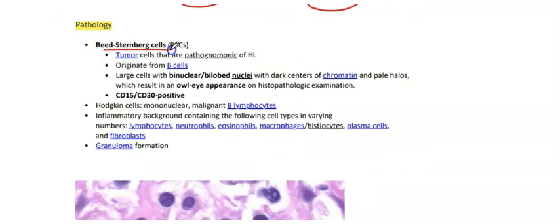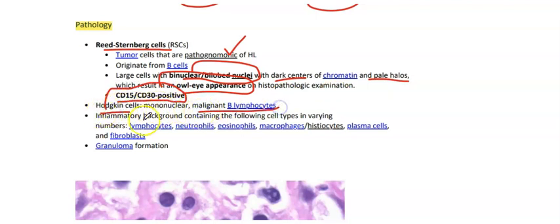On pathology, we will have Reed-Sternberg cells that are pathognomonic for Hodgkin lymphoma and originate from the B cell. These are large cells with binuclear or bilobed nuclei with dark centers and pale halos, which result in the owl eye appearance on histopathologic examination. These are CD15, CD30 positive. What are the Hodgkin cells? These are mononuclear malignant B lymphocytes.